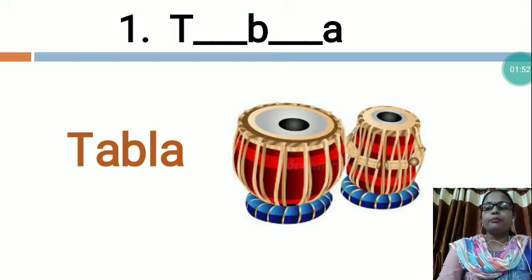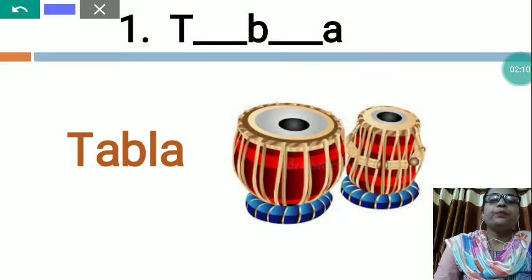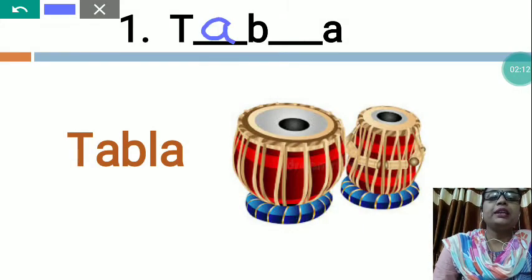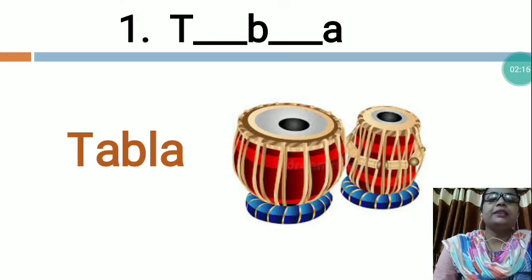It is one of the main qawwali instruments used by Sufi musicians. Tabla also features in dance performances such as Kathak. So now, dear children, you will fill T, after that A, then B, L, then A.